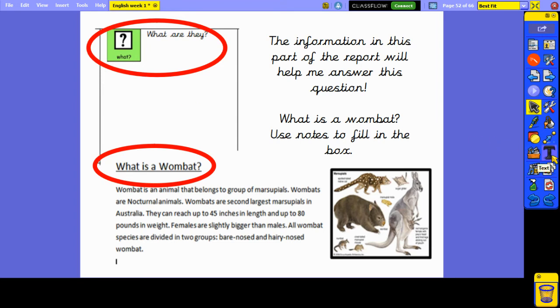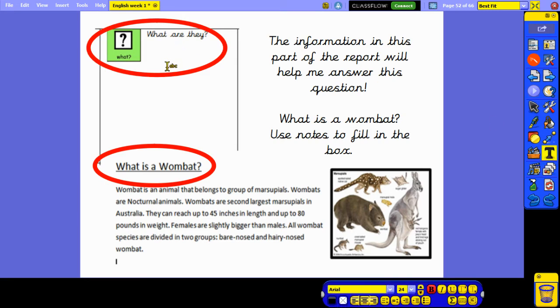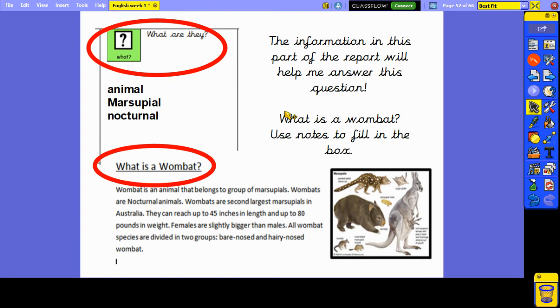So, in this box, what are they? You found the section on your report. What is a wombat? And you would have written notes such as, it's an animal, it's a marsupial, and it's nocturnal. That's what a wombat is. I've just written notes for today. One, because my box is quite small and I would run out of space, but also because tomorrow we're going to be writing in full sentences.